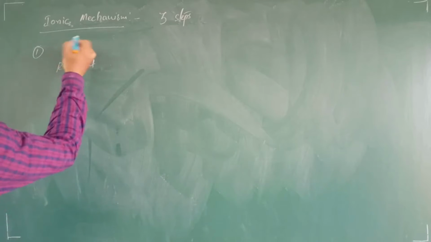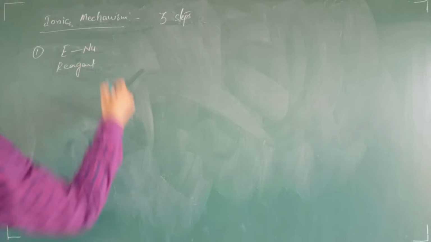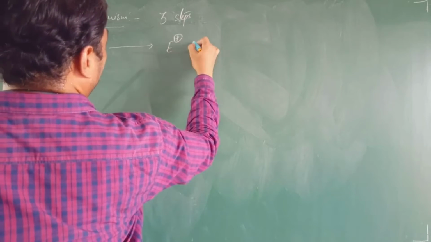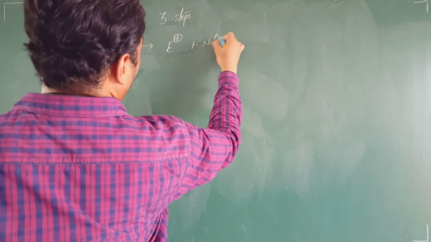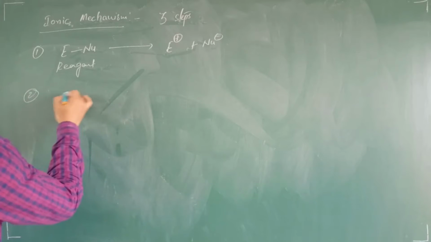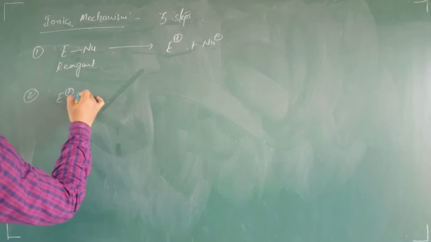And I am taking one reagent. Reagent means, for example, it consists of both electrophilic part and nucleophilic part. This electrophile and nucleophile, E plus and Nu minus. That means generation of electrophile is taking place in the first step. And the second step, if you observe, the electrophile which is generated